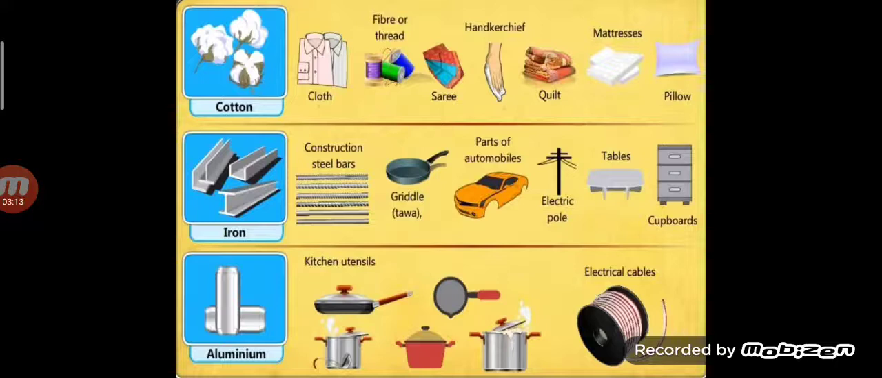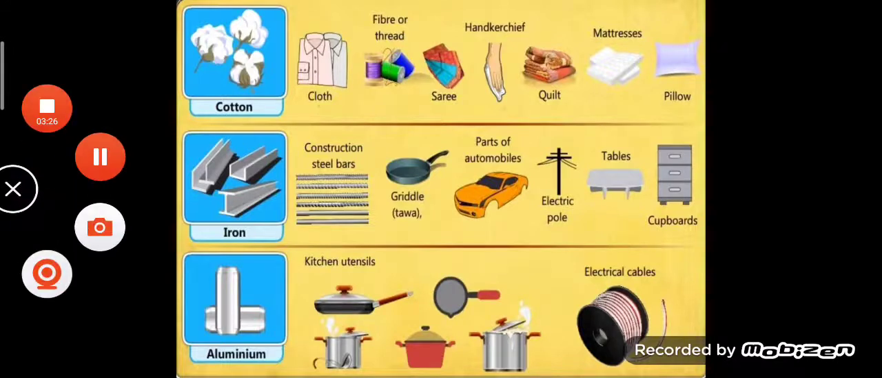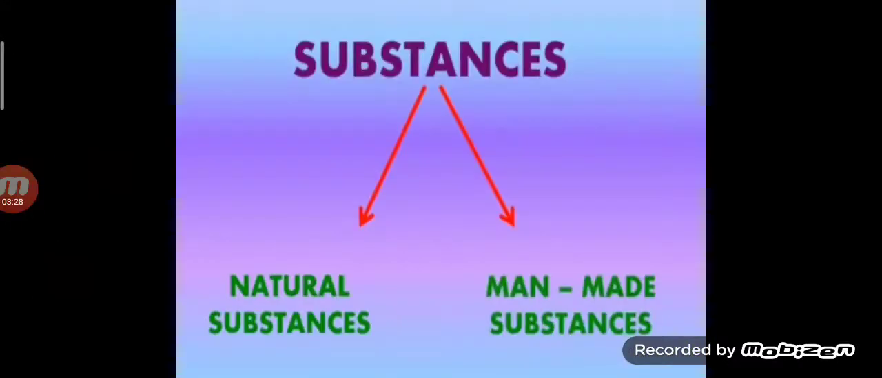Next, that is aluminium. From aluminium, children, we can make kitchen utensils, electric cables also. Now, next topic is, children, classification of substances. The substances in everyday use are of two main kinds. The first one is natural substances and the second one is man-made substances.